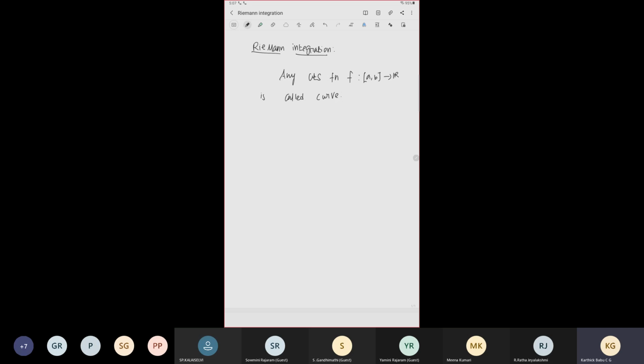If the range of f is complex, it is called a complex curve. So our aim is to calculate the area under the given curve maybe.